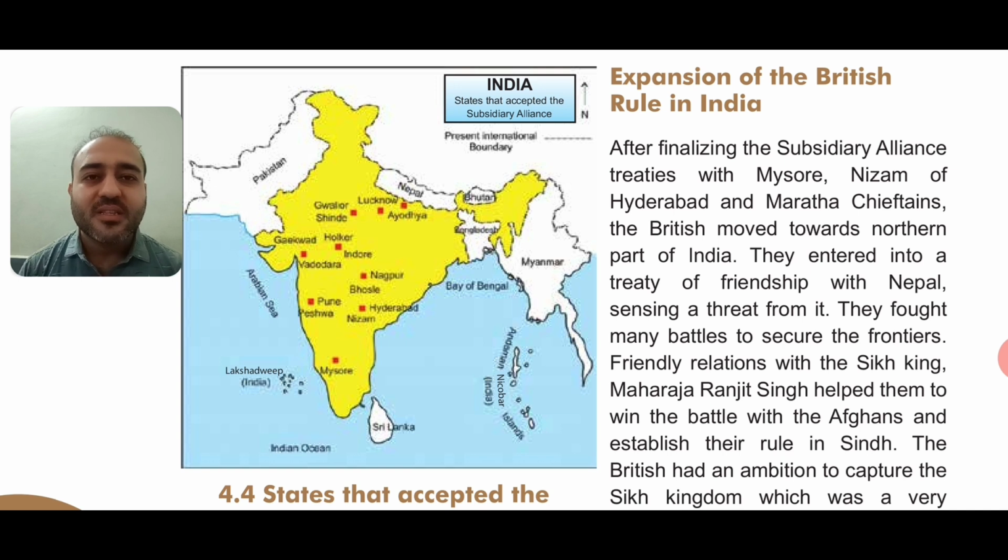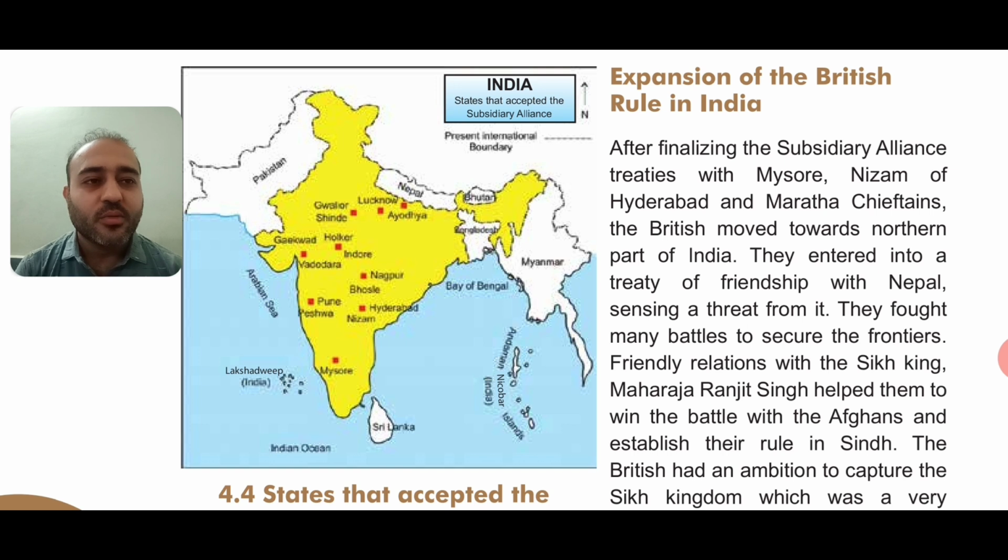So chieftains means the leader of the army, who is the head of the army. The British moved towards the northern part of India. They entered into a treaty of friendship with Nepal, sensing a threat from it. So what did these Britishers do? They were very smart, right? After taking over the control of Hyderabad and the southern part of India, they moved towards the northern part.